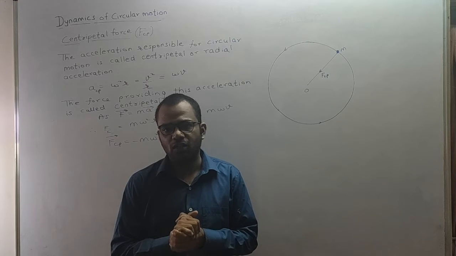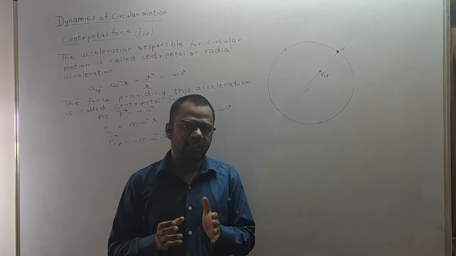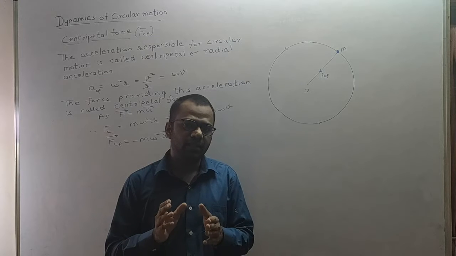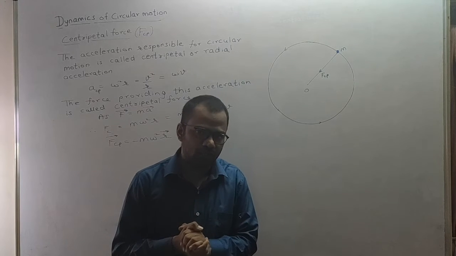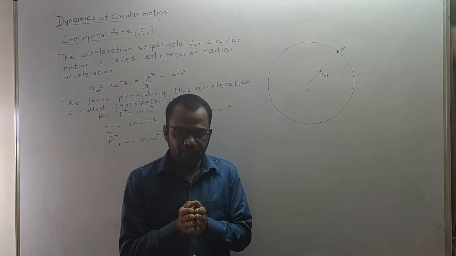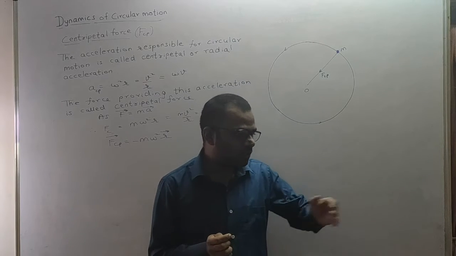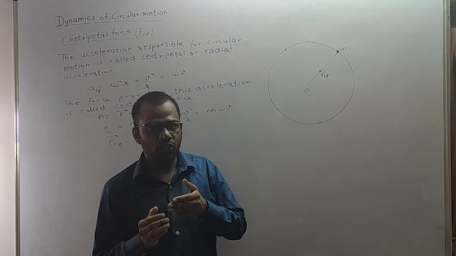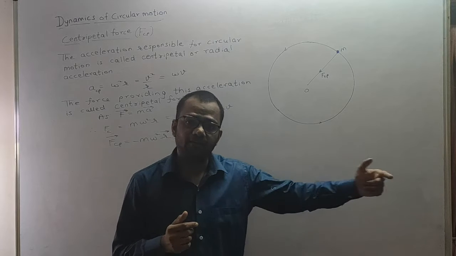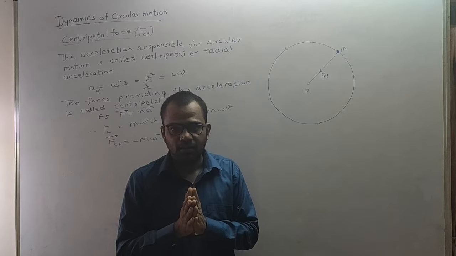Now let us recall what Newton's first law of motion tells us. It says that an object remains in the state of rest or of uniform motion unless and until some external unbalanced force acts on the object. Right? Now, what does this mean? It means that an object will remain in the state of rest or it will keep on moving with a uniform motion. That means motion in a straight line with constant speed. That means motion with constant velocity unless some net force acts on the object.